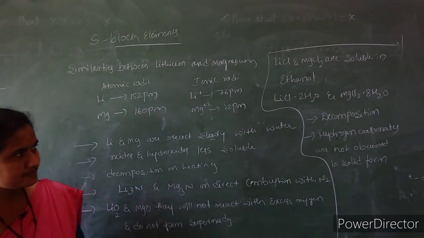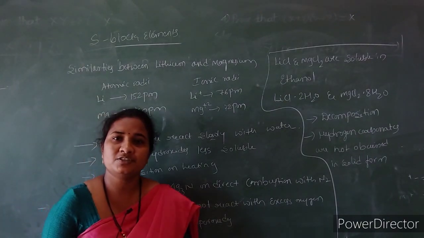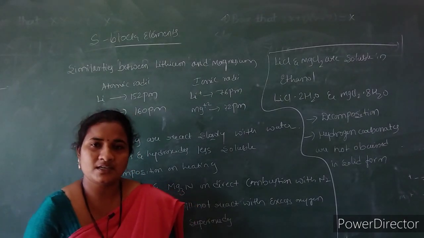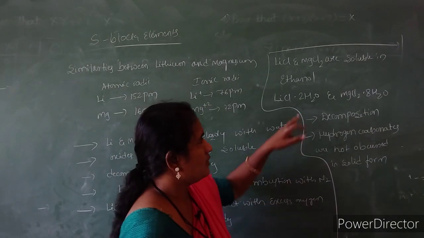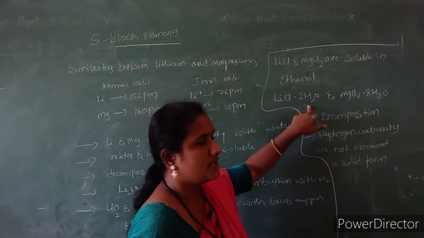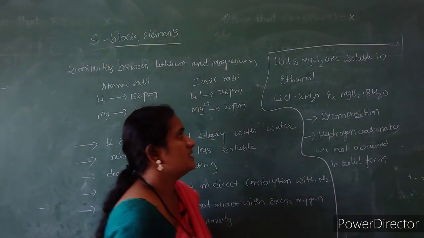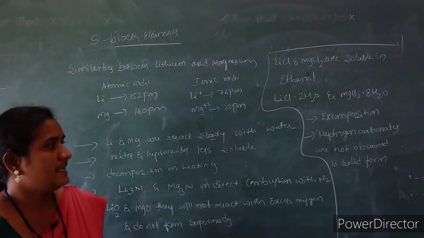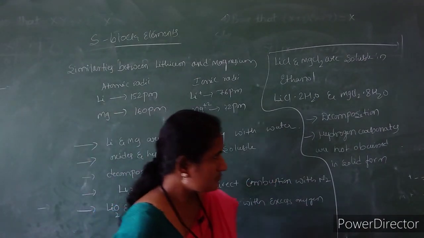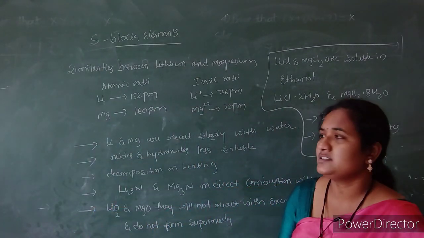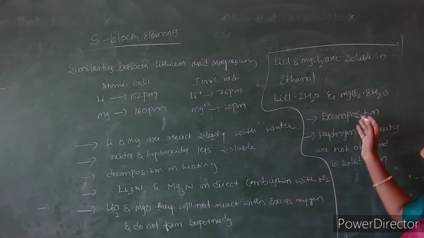And finally, lithium chloride and magnesium chloride are deliquescent and crystallize as hydrates, like lithium chloride hydrates and magnesium chloride hydrates, and these are soluble in ethanol. The lithium carbonate and magnesium carbonate undergo decomposition.